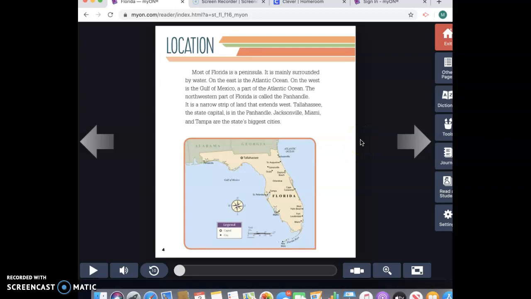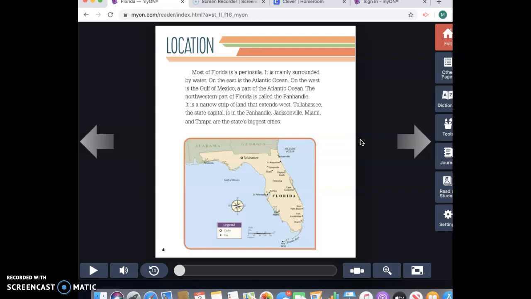The graphic organizer is asking you to support one of the main ideas from the text with details from the text. I have already given you the main idea, and the main idea I gave you is Florida is one of the world's top vacation spots. You will find at least 4 activities a person can do in Florida, and then describe each activity using details from the text. If you choose to find a different main idea and then use details from the text to support it, that is an option as well.